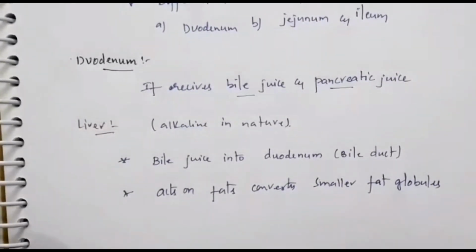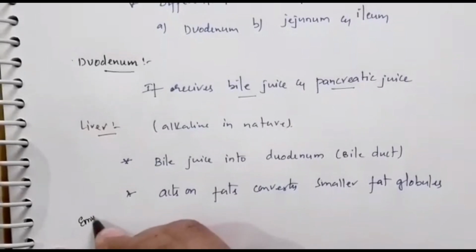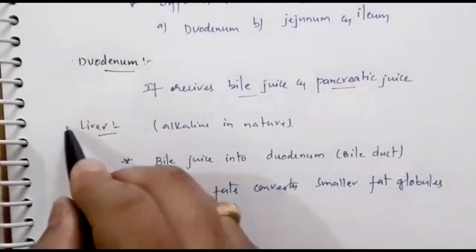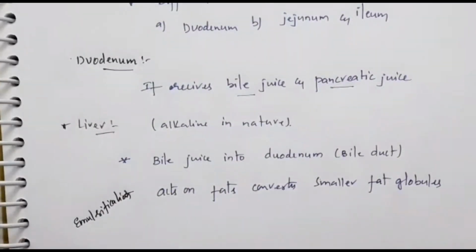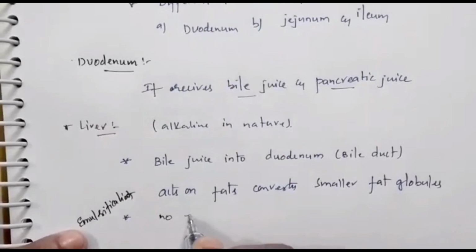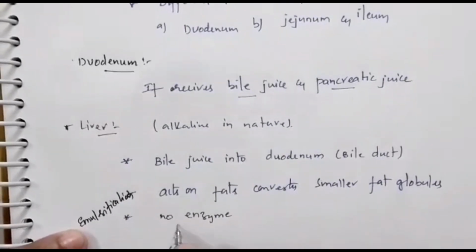Such a process we call emulsification. So you have to remember, children, that bile juice consists of no enzymes. No enzymes are present in bile juice.